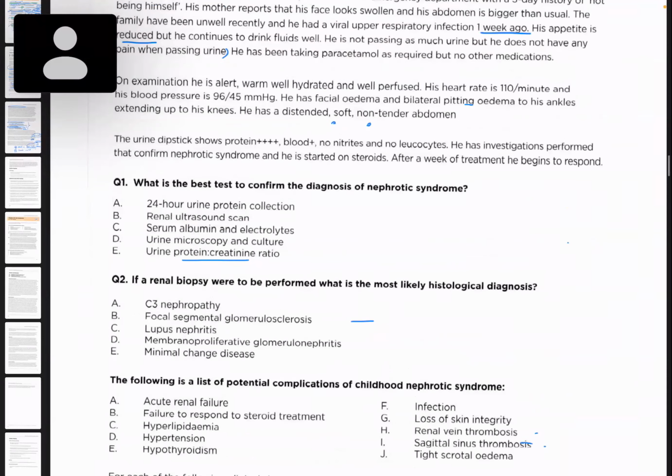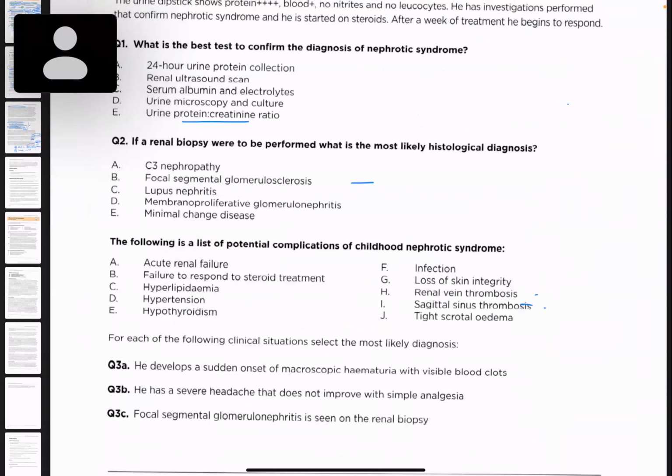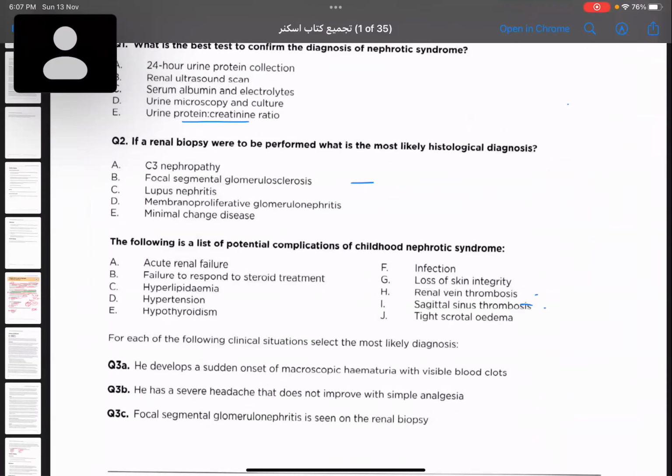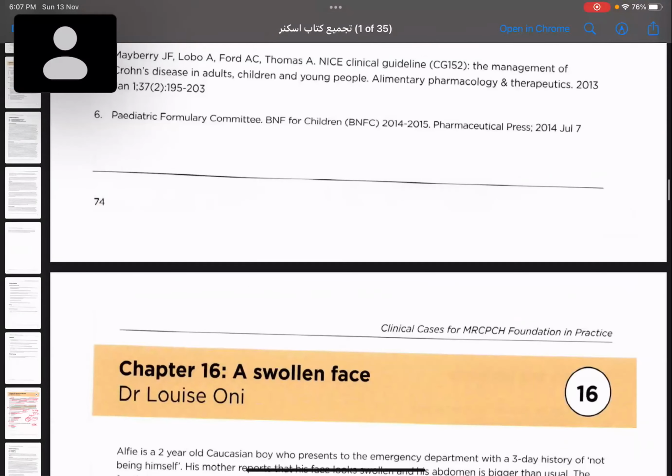Also, we studied about certain investigations that we are supposed to do. First, proteinuria, that is urine RE. And then after that, we'll go for serum albumin and electrolytes. Okay. This is about nephrotic syndrome. So this was 2 cases about nephrotic syndrome. Everybody is clear? Shall we move on?